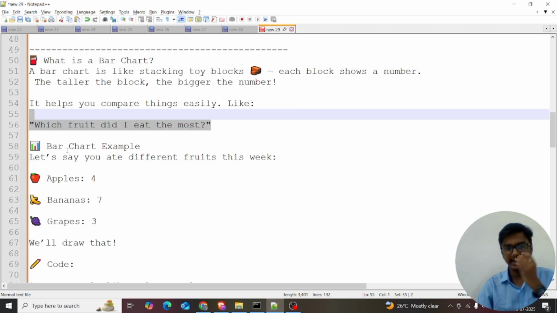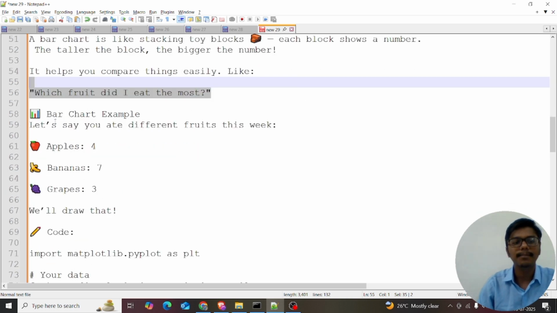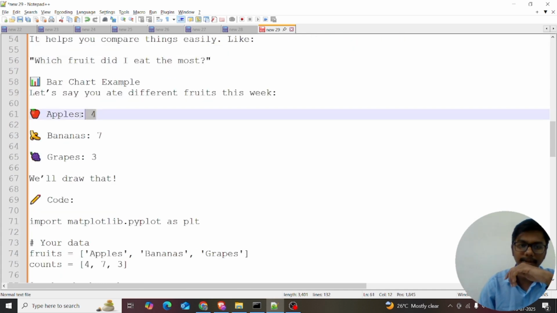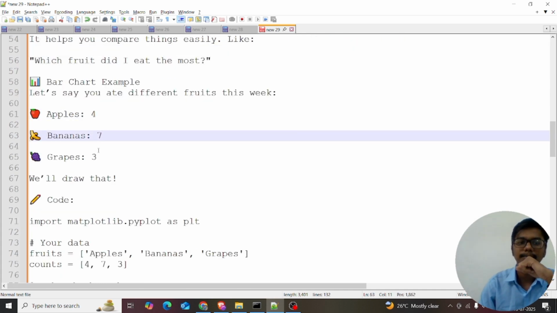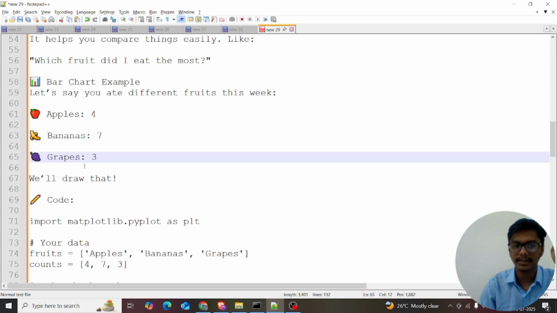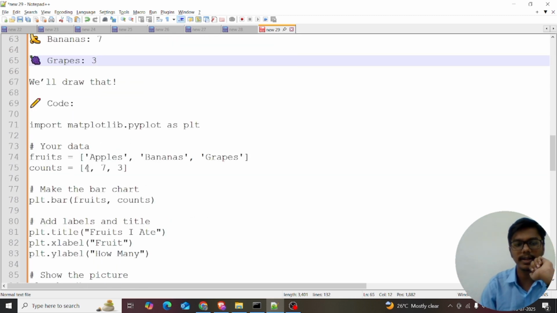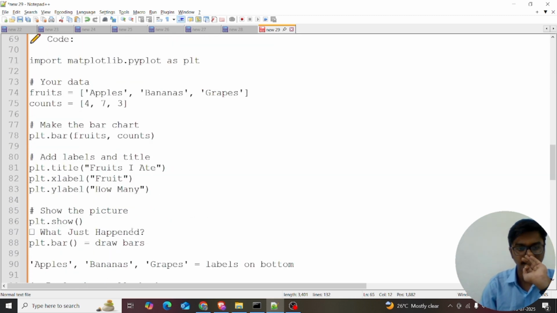Okay, like for example I just want to show a bar chart example. This is a bar chart. I just explained different fruits this week. Okay, apple I eat 4, banana 7, and grapes are 3. We will draw that, like we will code it. So I just want to show it, wait a minute.